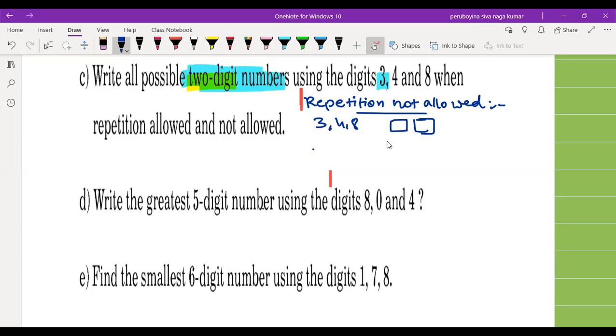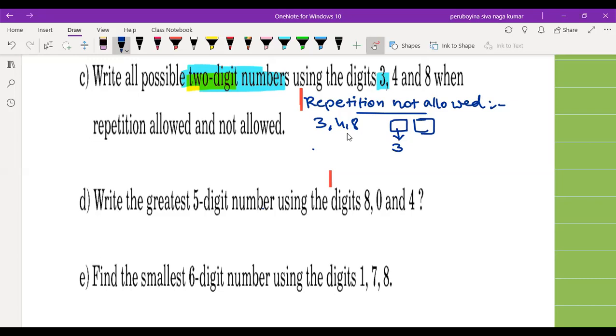Since repetition is not allowed, out of the 3 given digits, we can use any one here. The possible ways of filling this box is 3 ways because we have 3 different digits. We can put 3, or 4, or 8. 3 possibilities.